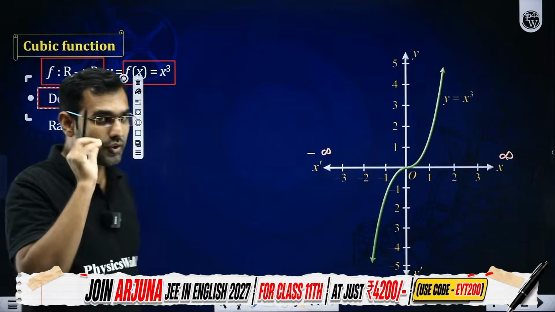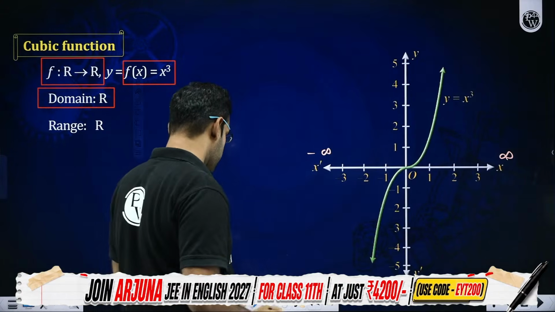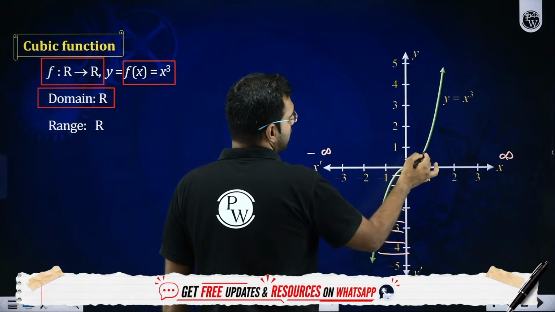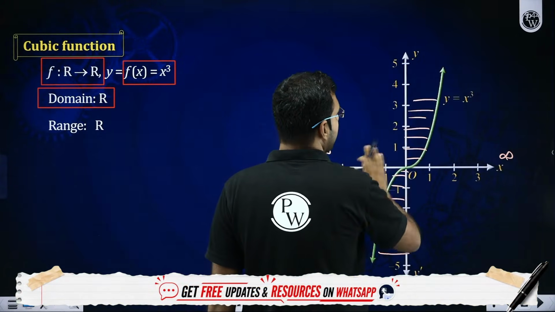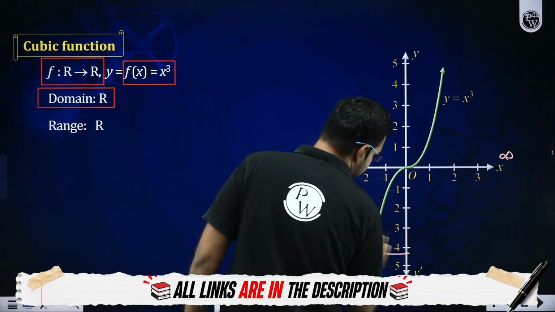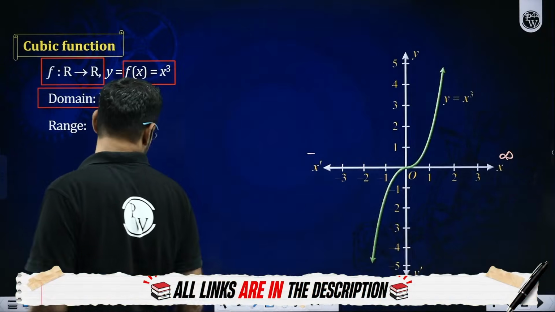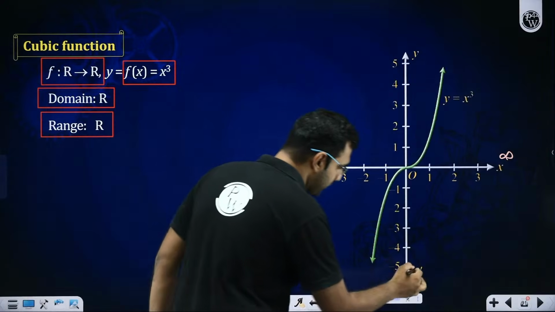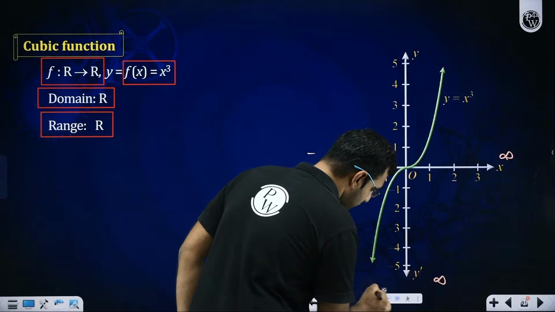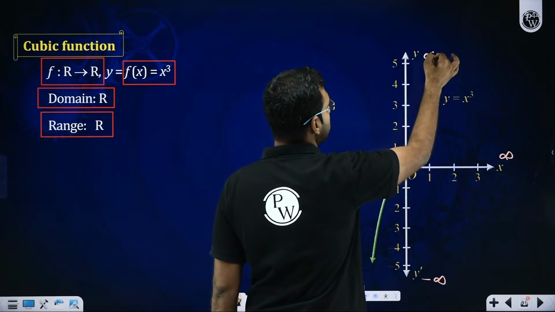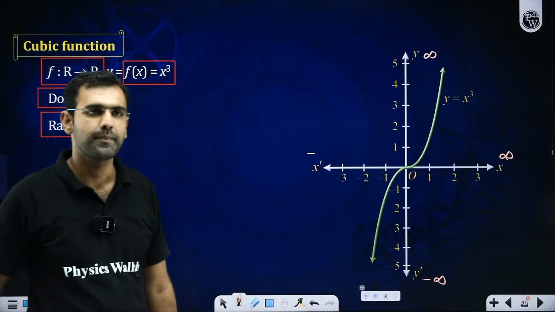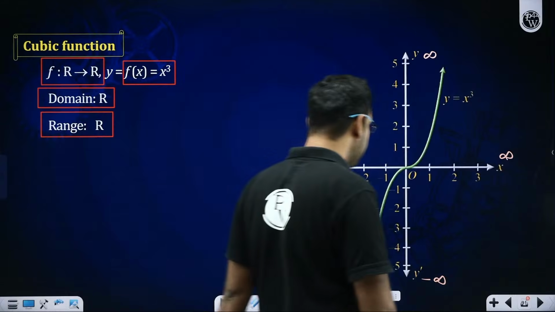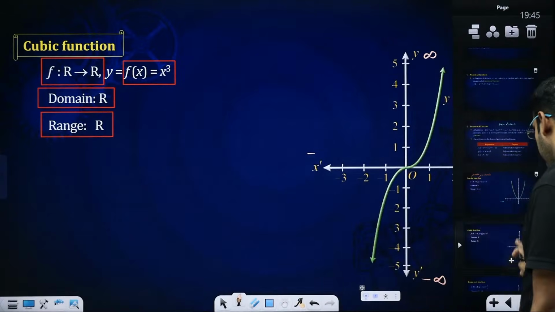But when I look at its range, range means existence of the graph along the y-axis. So sir, along the y-axis, we see its existence again everywhere. So I will say its range is also R, because when you cube a number, you get numbers from minus infinity to plus infinity. Are all the participants understanding this idea? Any confusions on the cubic function, please respond.